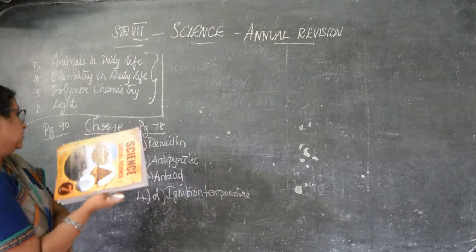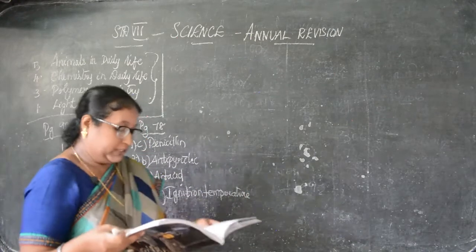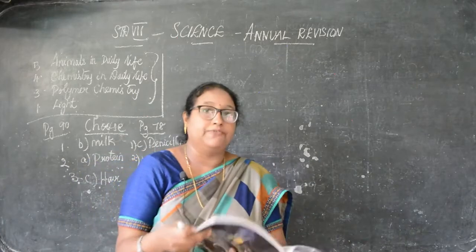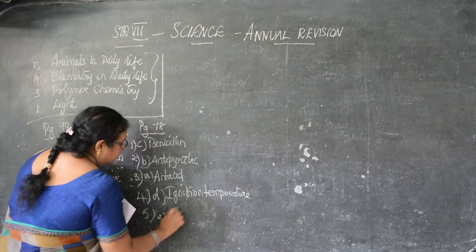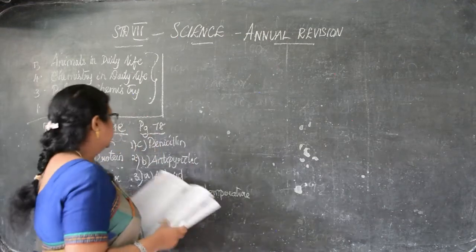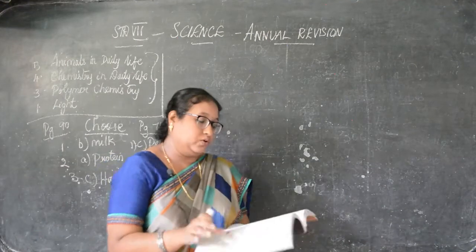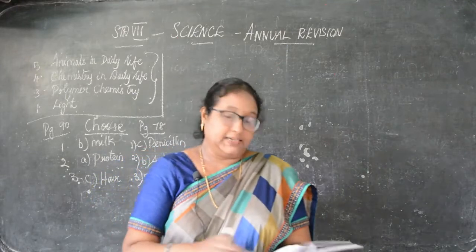Then next, which is the hottest part in the flame of a candle? A, blue. So this lesson is over. Then next we'll go to the third lesson.